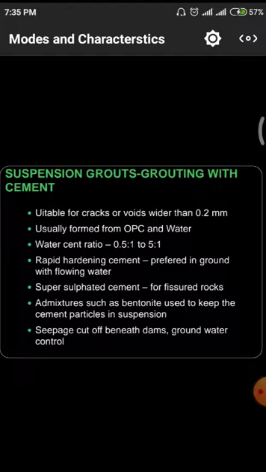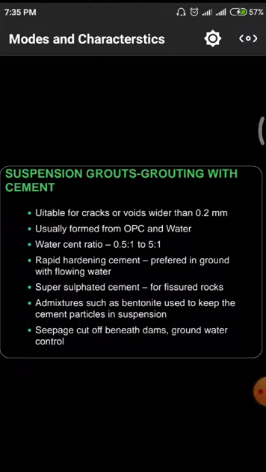Water gives a gluey nature to the cement, and the water cement ratio is 0.5 to 1 up to 5 to 1, depending upon the crack width. And the next one is rapid hardening cement. Rapid hardening cement is used whenever we have cracks in hydraulic structures, that means structures located near water bodies. In those conditions we go for rapid hardening cement. It is preferred in grounds with flowing water conditions.